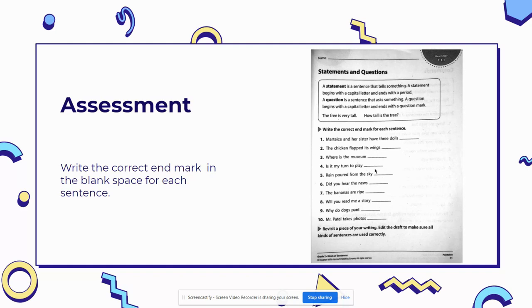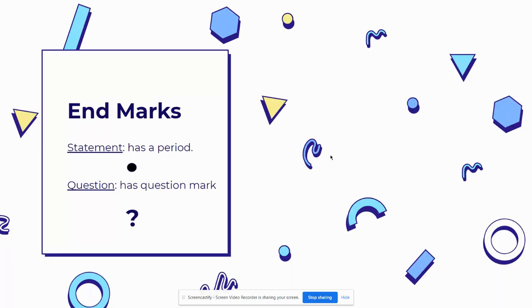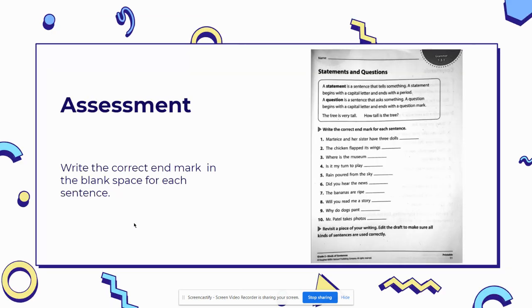So you see these blank spaces. So you're going to write the correct end mark for each sentence. What is an end mark? Look over here. That's an end mark. If the sentence is a statement, then in that blank space, you're going to write a period. That's what you're going to do. You're going to do like a little ball. That's going to be a period. If the sentence is a question, then in the blank space, you're going to write a question mark. So that's what you're going to do in each of these blank spaces.